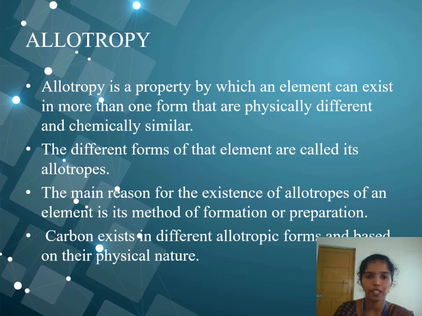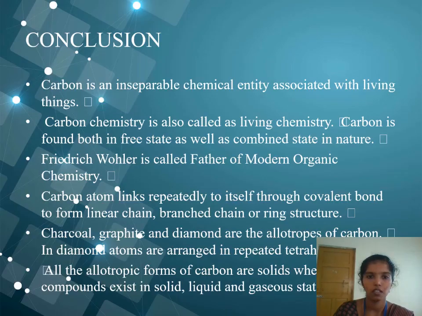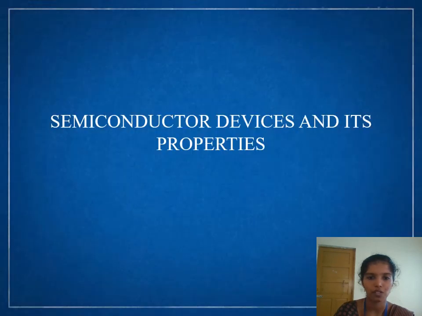Allotropy. It is a property by which an element can exist in more than one form that are physically different and chemically similar. The different forms of that element are called allotropes. Carbon is an inseparable chemical entity associated with living things. Carbon chemistry is also called as living chemistry. Carbon is found both in free state as well as the combined state in nature. Friedrich Wöhler is called father of modern organic chemistry.